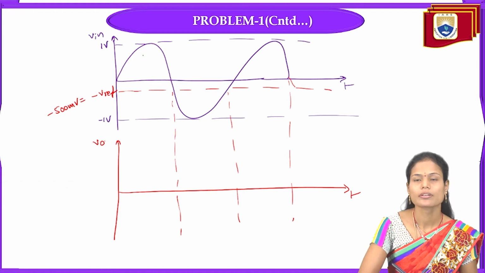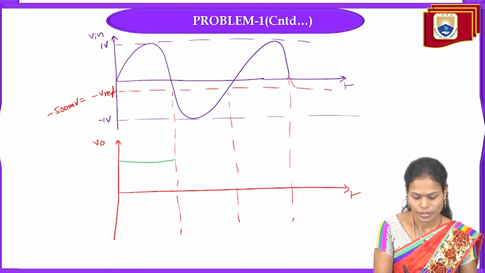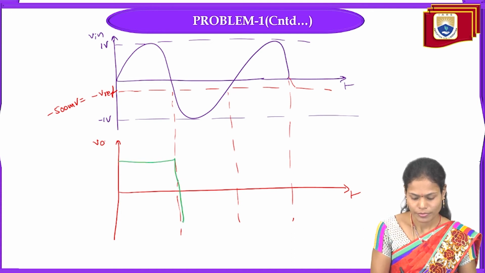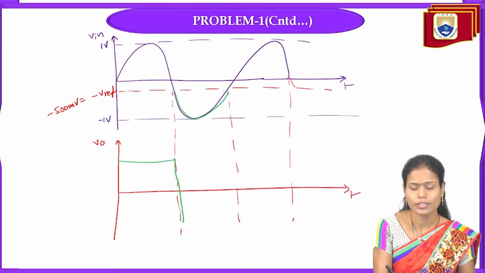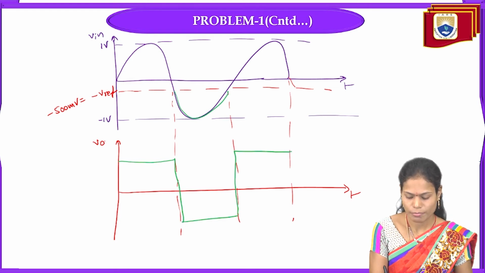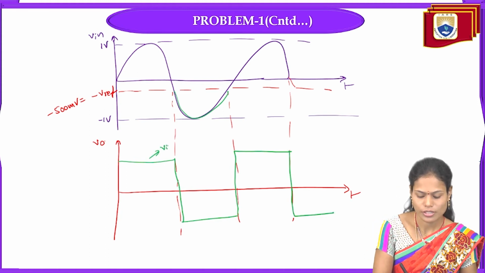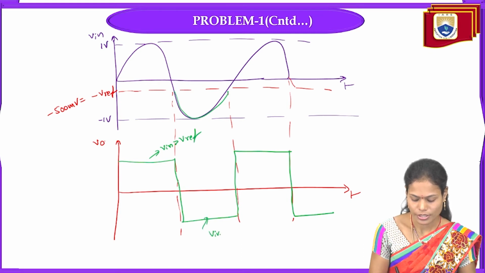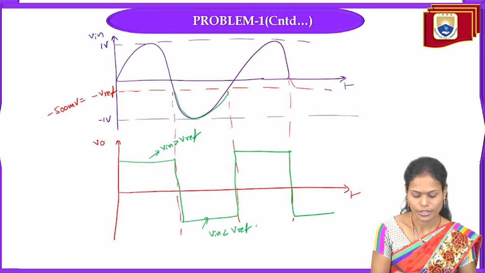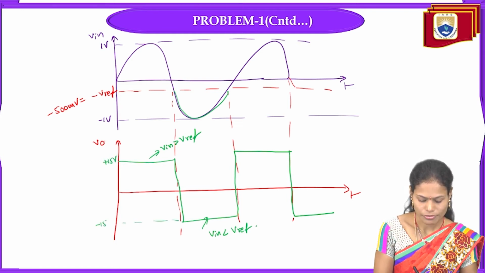Here in this case, V in is greater than V reference, so it is a positive value. And in this particular position, V in is less than V reference, so negative saturation. And again here it is positive saturation, and again here it is negative saturation. This one is where V in is greater than V reference, and this one is where V in is less than V reference. This is plus 15 volts. This is minus 15 volts.